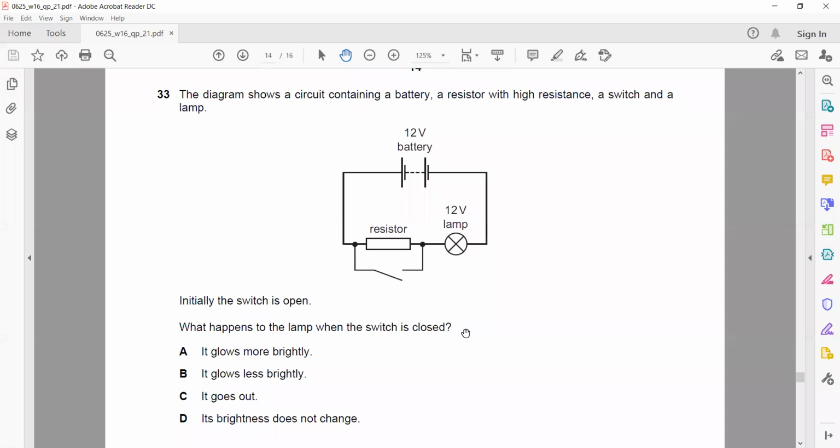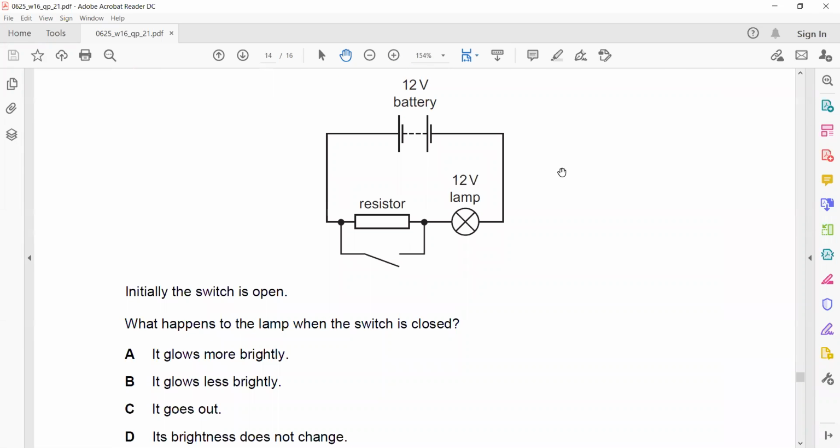What happened to the lamp when the switch is closed?